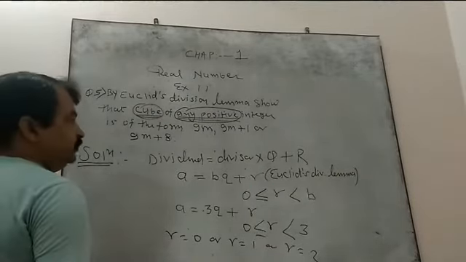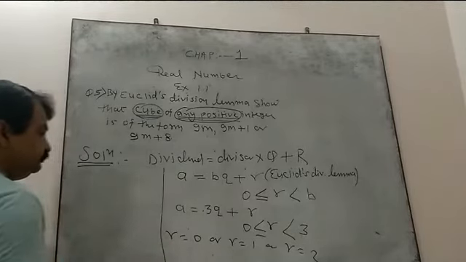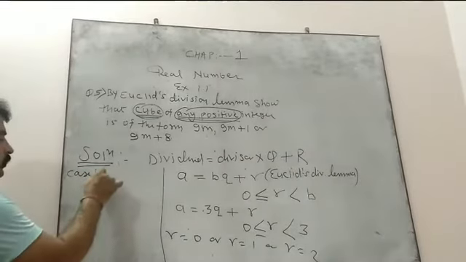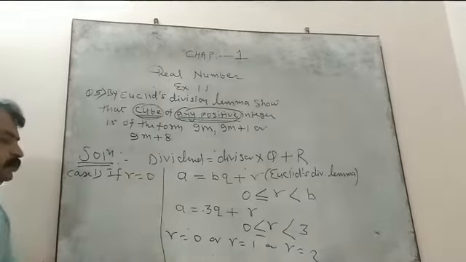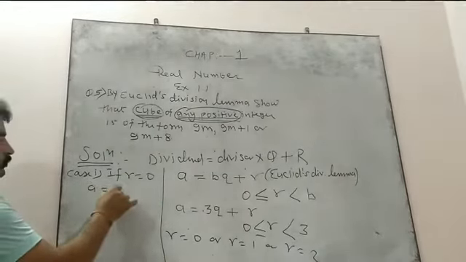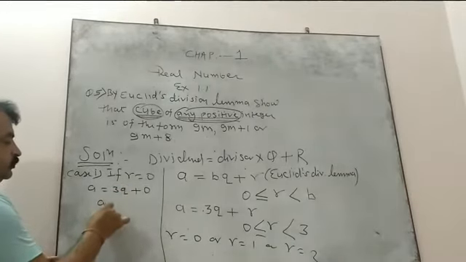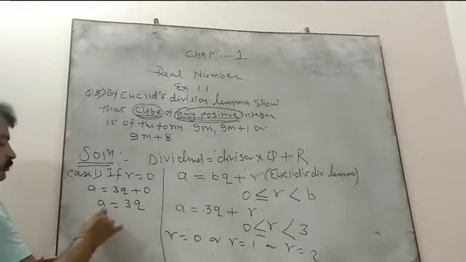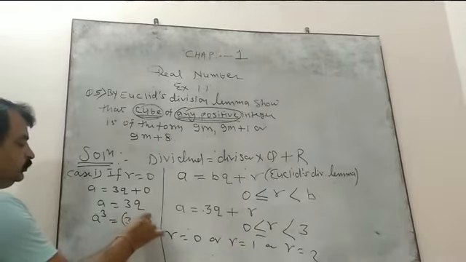Now we take them one by one. Suppose I am taking case 1. Clear? Case 1. If r is 0, then a equal to what? 3q plus 0, that is a equal to 3q. Now you have to take the cube, so take the cube. a cube equal to (3q) cube.